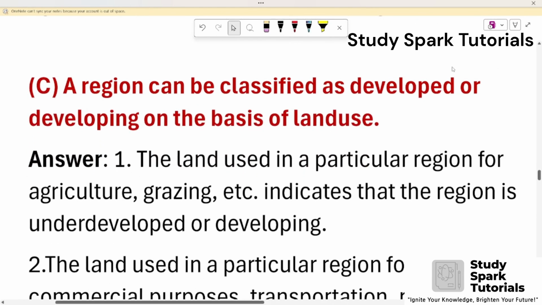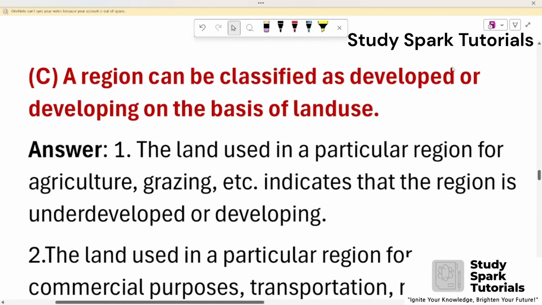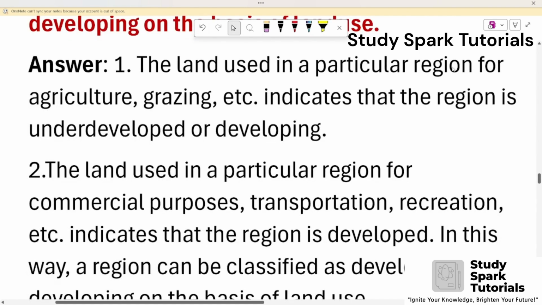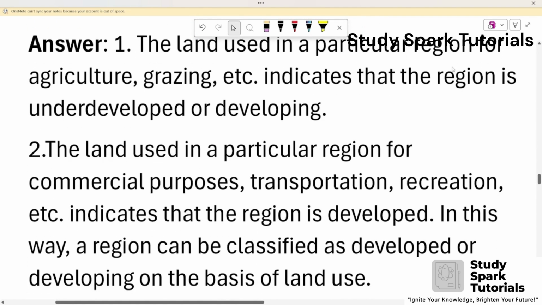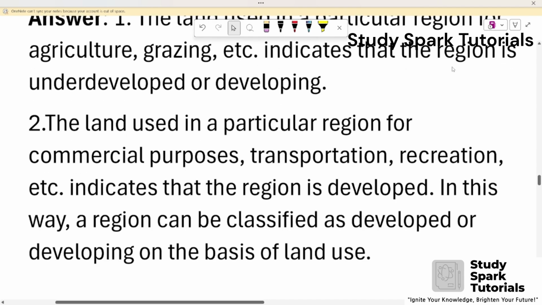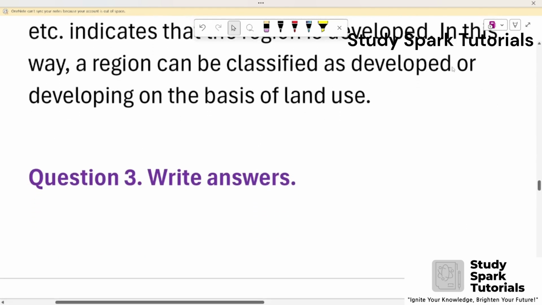C. A region can be classified as developed or developing on the basis of land use. Answer: First, the land used in a particular region for agriculture, grazing, etc. indicates that the region is underdeveloped or developing. Second, the land used in a particular region for commercial purpose, transportation, recreation, etc. indicates that the region is developed. In this way, a region can be classified as developed or developing on the basis of land use.